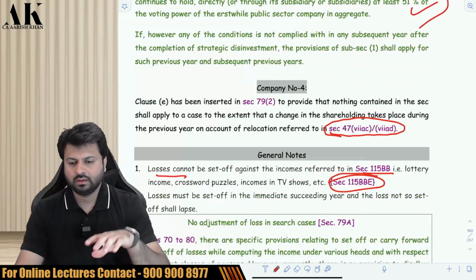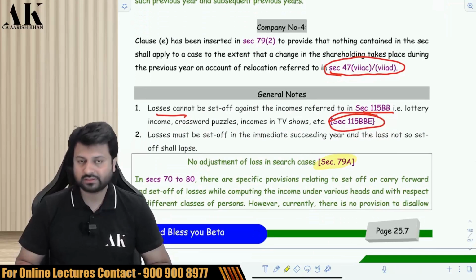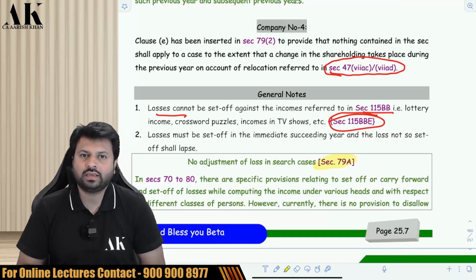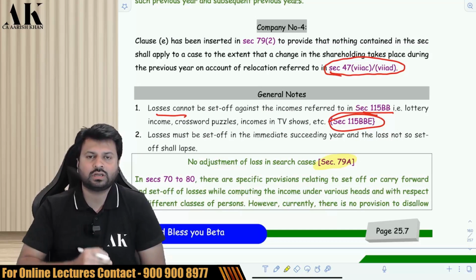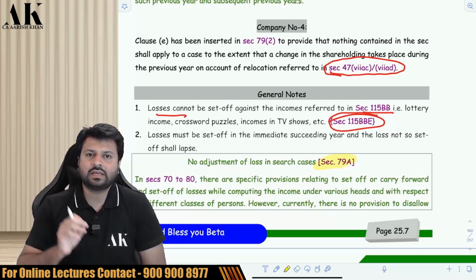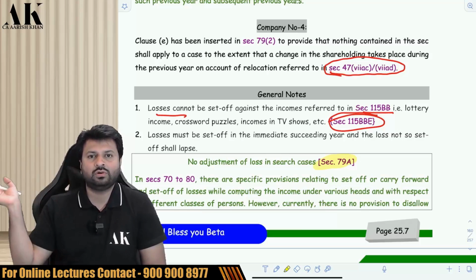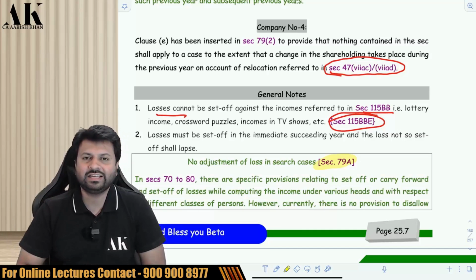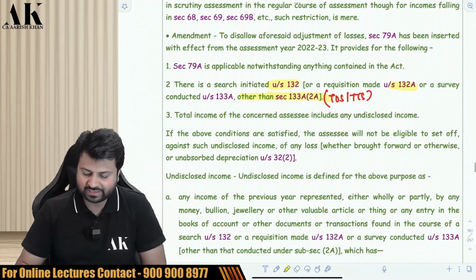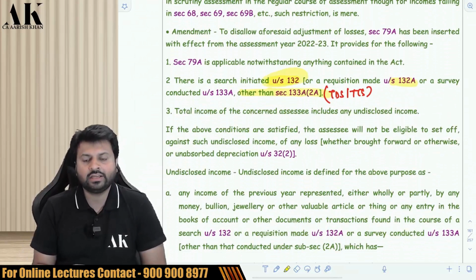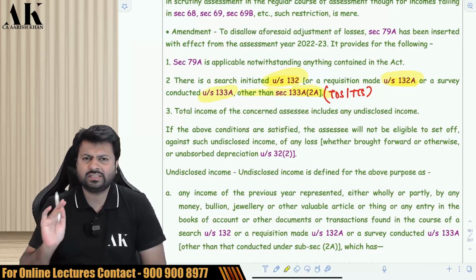Okay. So next is a Finance Act 2022 amendment which talks about certain losses, whether they are to be set off against undisclosed income or not. For example, if there is a search at your place and there is some undisclosed income found against you, or if there is a survey at your place and there is some undisclosed income found against you. So what did the assessee used to do? Assessee used to set off their old losses against such undisclosed income, and they used to say that we don't want to pay any tax. So now the government of India has made a provision whereby they have said that if there is a search initiated against you or a requisition under section 132A, or if there is a survey other than a TDS or TCS survey,